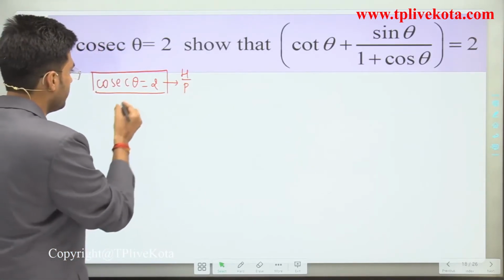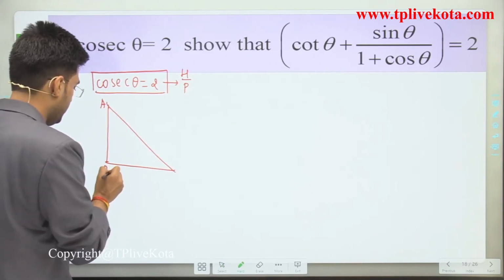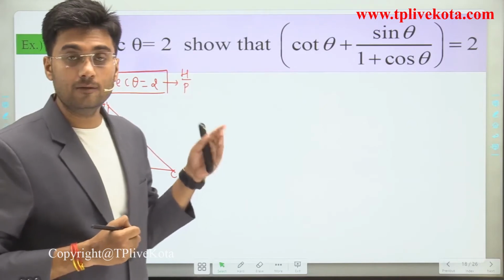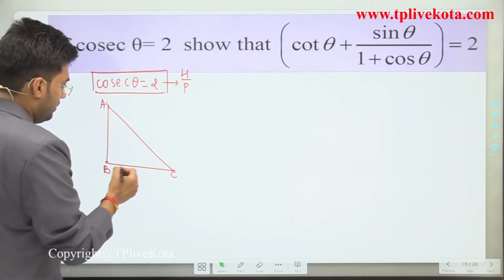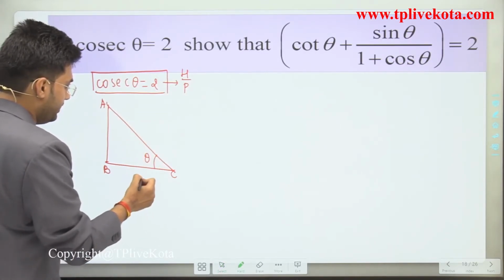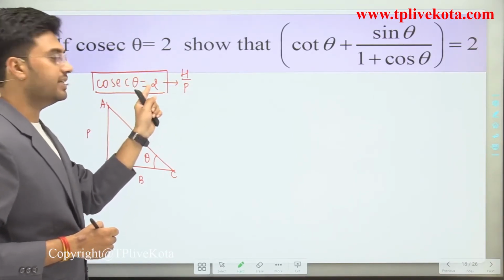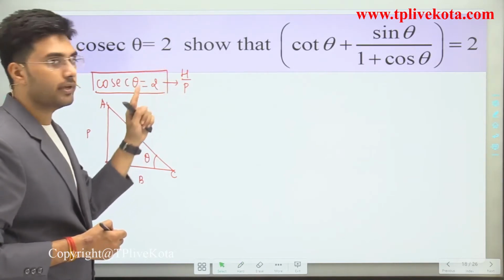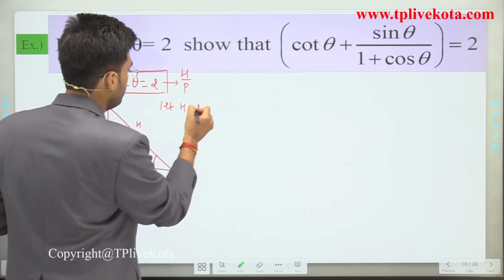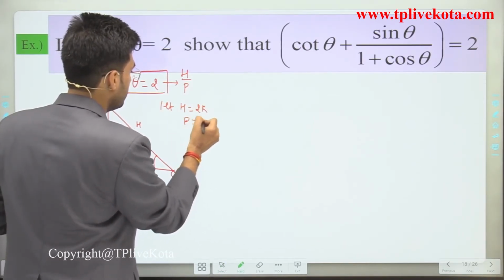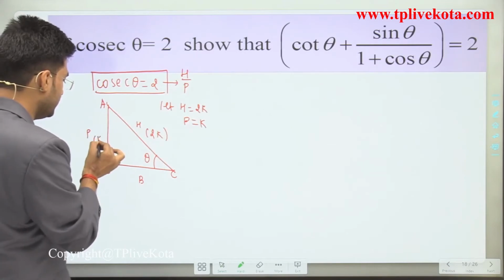So students, let's draw a right angle triangle. This is a right angle triangle A, B and C. Clear? Now if this is theta, then this is base, this is perpendicular, and this is hypotenuse. And if cosec theta is equal to 2, which is hypotenuse divided by perpendicular, let's assume hypotenuse is equal to 2k and perpendicular is equal to k.